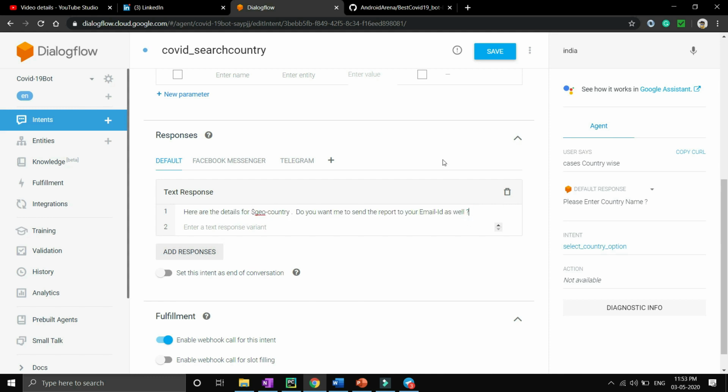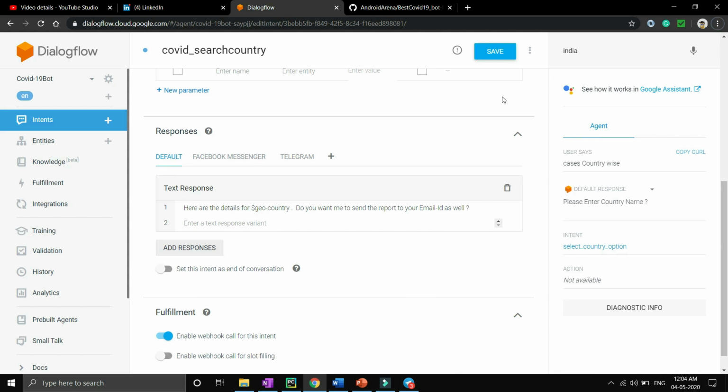Because after showing the detailed report, we have to ask to send this report to the user's email address. So here I want to mention one point. Whenever you are looking for the detailed report for India, you will hit the webhook fulfillment for India. Our Python Flask will return some response in terms of JSON, and that JSON response will override this default text response.